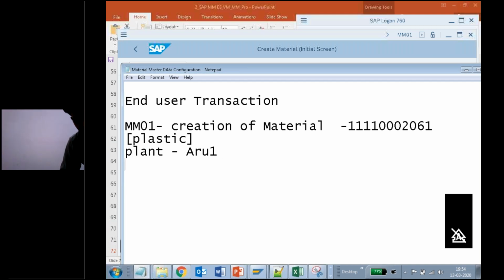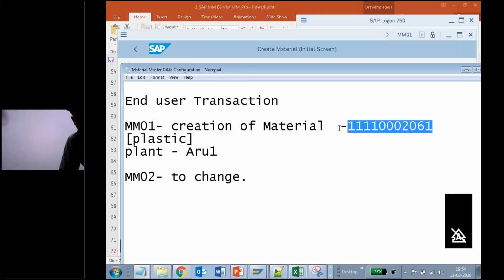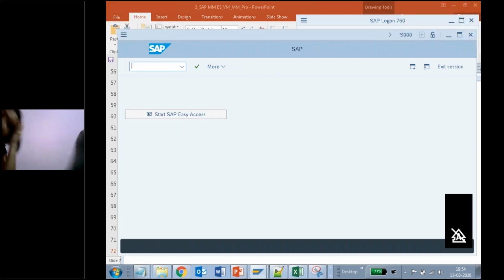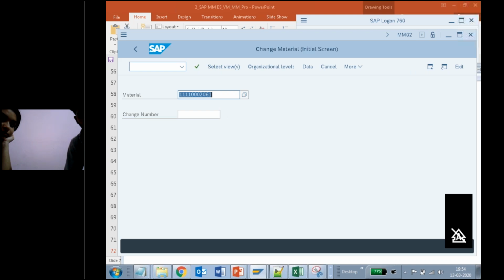Then we can also use MM02 to change the material number. If you want to change or update something, or you made some mistake, go to MM02, provide that material number here and click on enter.